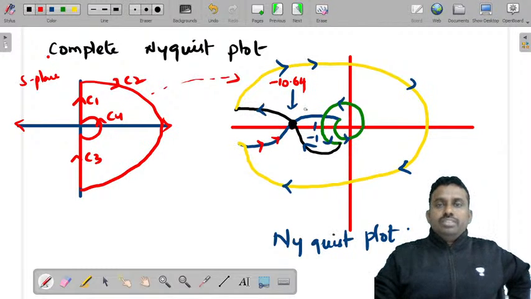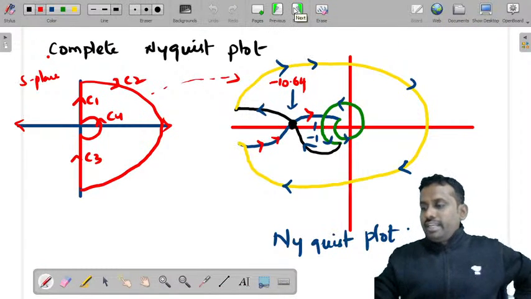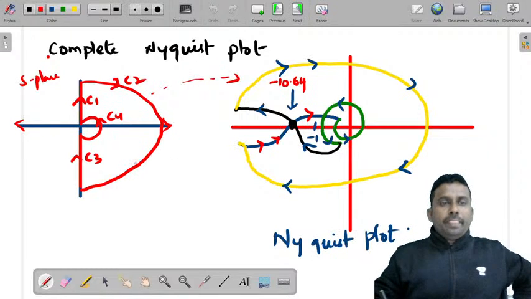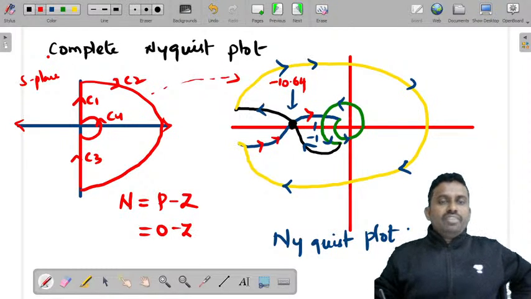Right? Now if you observe number of encirclements, what is the question? Let's look at the question. Are there any poles in the right half of S plane? No. So N is equal to P minus Z. So P is 0, Z is number of encirclements.